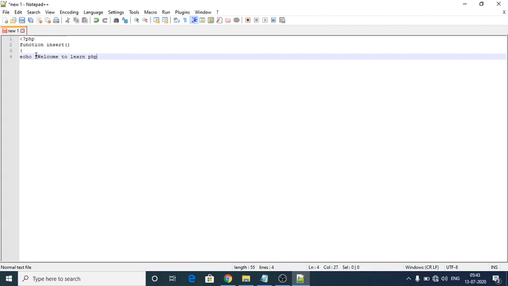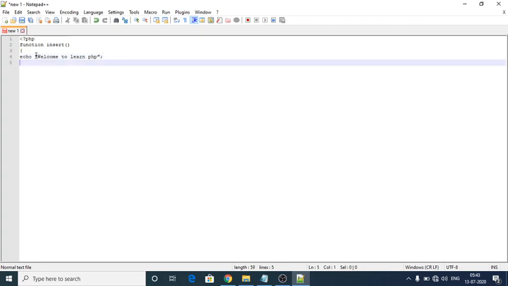Finally the double quotes have to be closed, and it should end with a semicolon. In the next line I have to close the segment, because the open curly brace is for opening the segment and the close curly brace is for closing the segment.